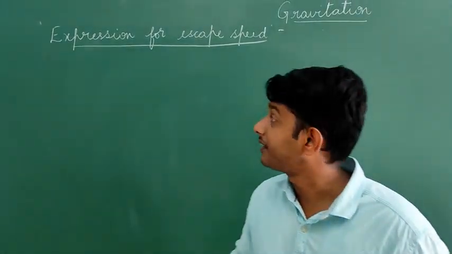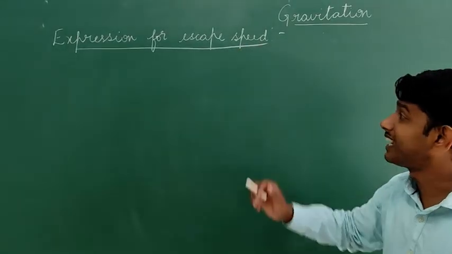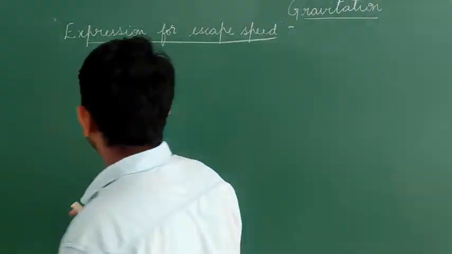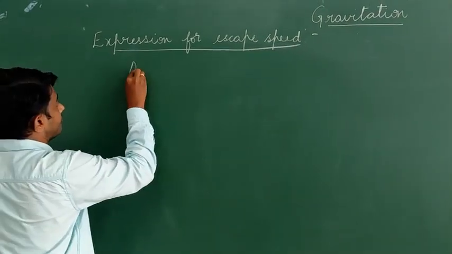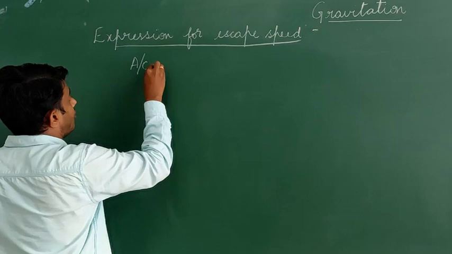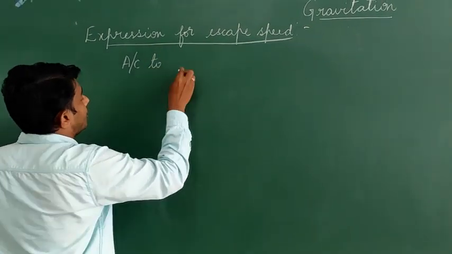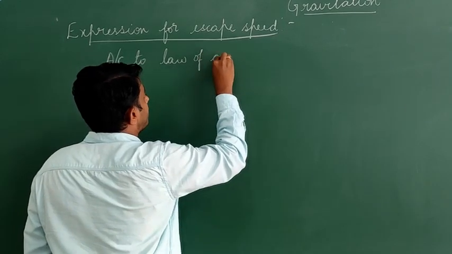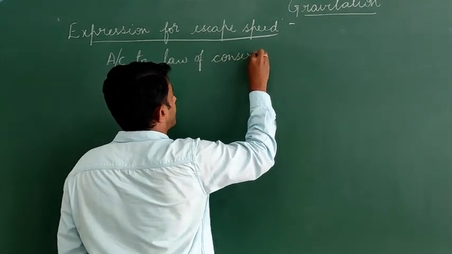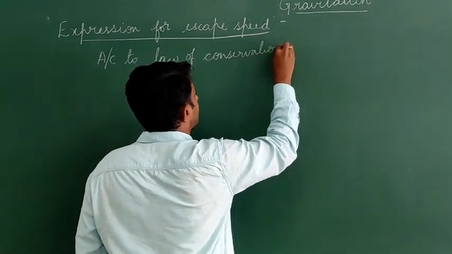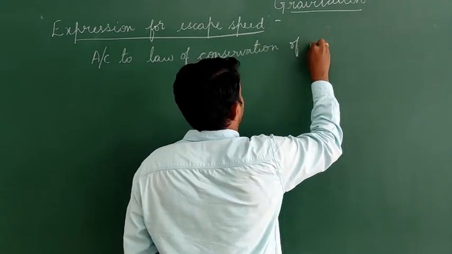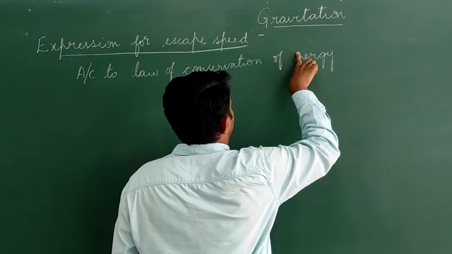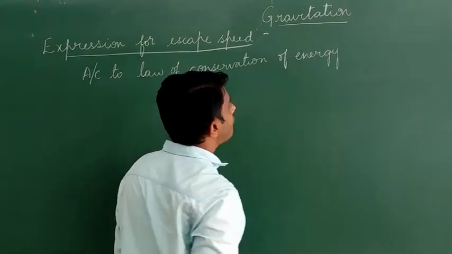The next topic is the expression for escape speed, according to the law of conservation of energy.